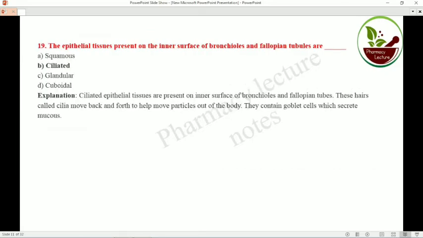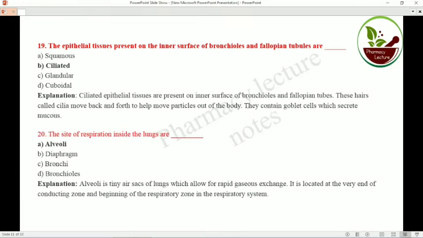The epithelial tissue present on the inner surface of the bronchioles and fallopian tube is ciliated. Why is it ciliated? With the help of these cilia, foreign particles are removed from our body. These hairs, called cilia, move back and forth to help move particles out of the body. They contain goblet cells which secrete mucus.